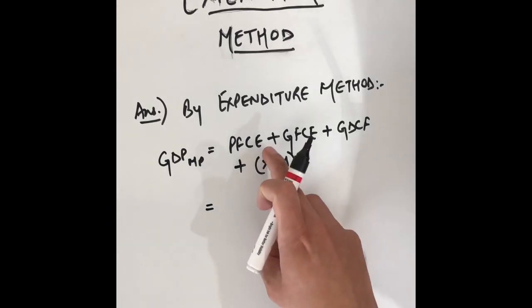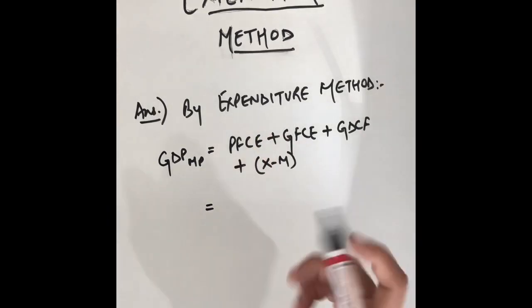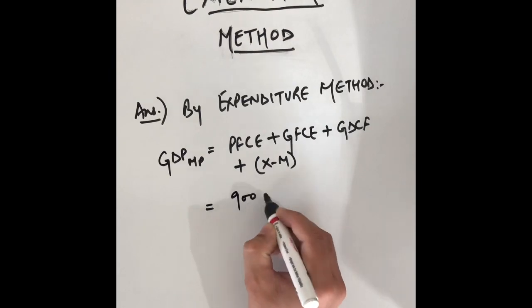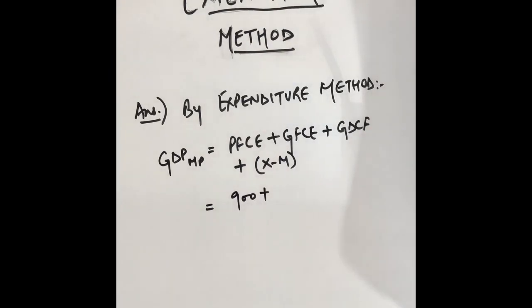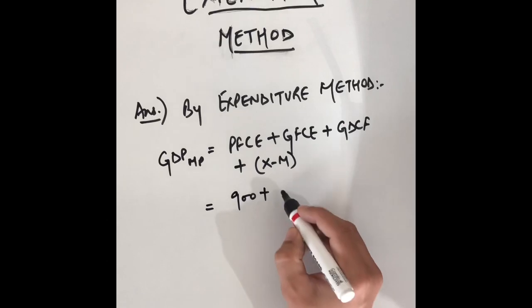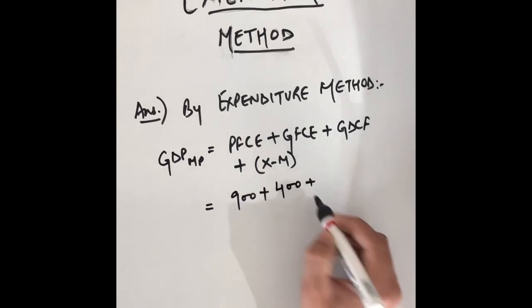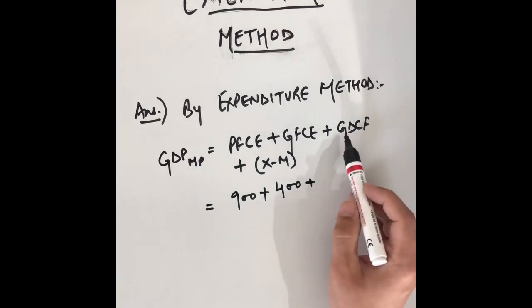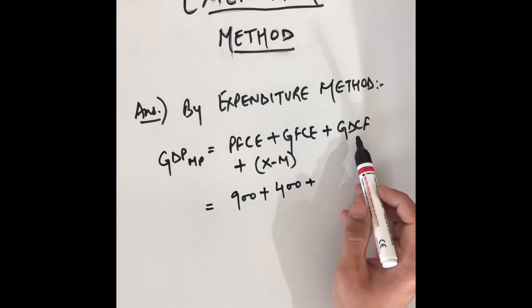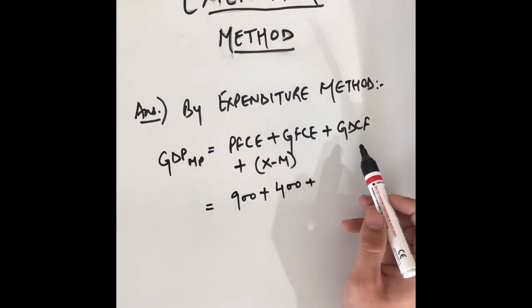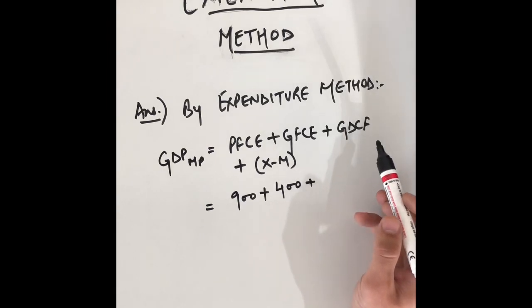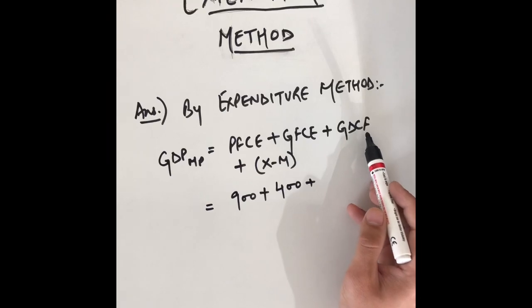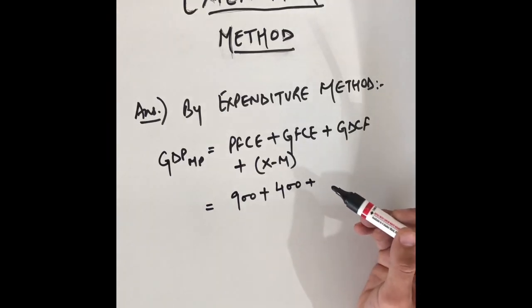So first, private final consumption expenditure, it was given as 900 crores. Then government final consumption expenditure, 400 crores. Just go through the values which were given to you in the particulars. Then gross domestic capital formation. Now if you look at all the particulars given in your question, the value of gross domestic capital formation is given, and the values of its subcategories are also given.